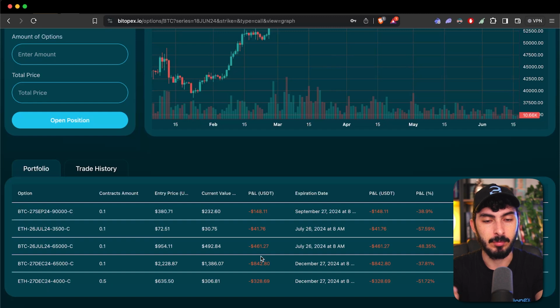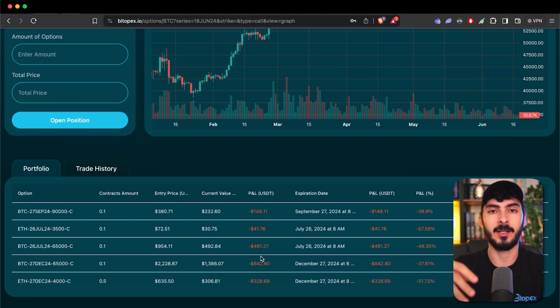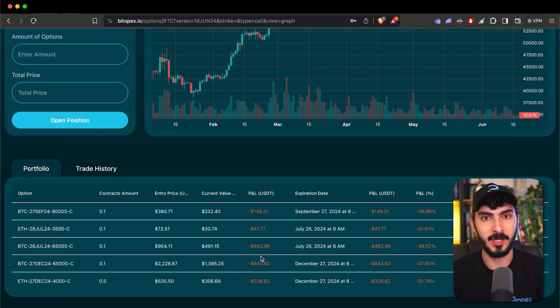So I personally am bullish on both of them by the end of the year, because in a little bit we're gonna have the ETF for Ethereum. Then let's say Donald Trump wins. He's trying to be the crypto president or whatever. So not taking sides here, but whatever happens in the US economy, it affects crypto as a whole. With the SEC, with the central bank, with everything that happens in the stock market, or in the US economy in general, it does affect cryptocurrency. And I do believe that everything we have, with all the information that we have from the halving, from everything, that both Ethereum and Bitcoin are going to be way higher than the current price by December or by 1 year from now.